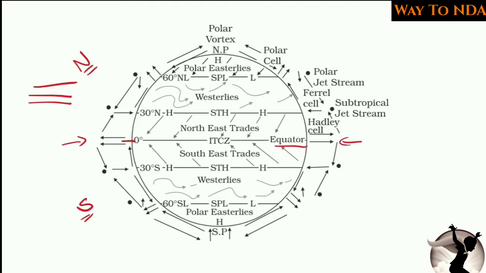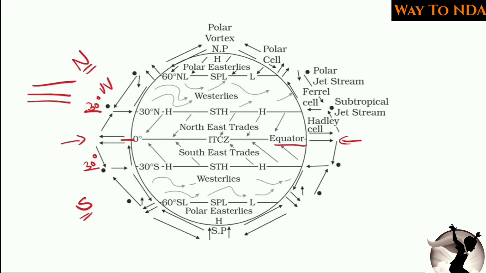Now in the northern hemisphere, you will find there is a latitude which is at 30 degrees. And in the same position, here you will find 30° south. Again, if you go forward, you will find the 60° north and 60° south.